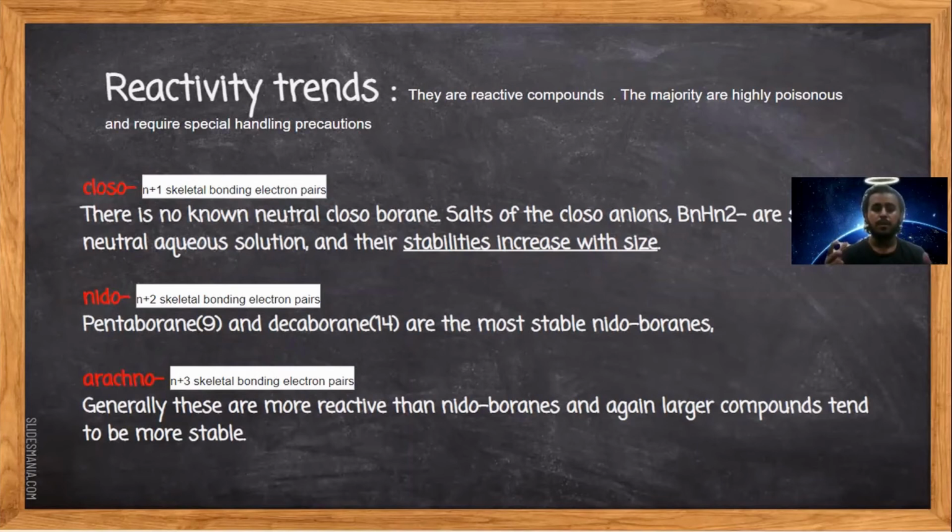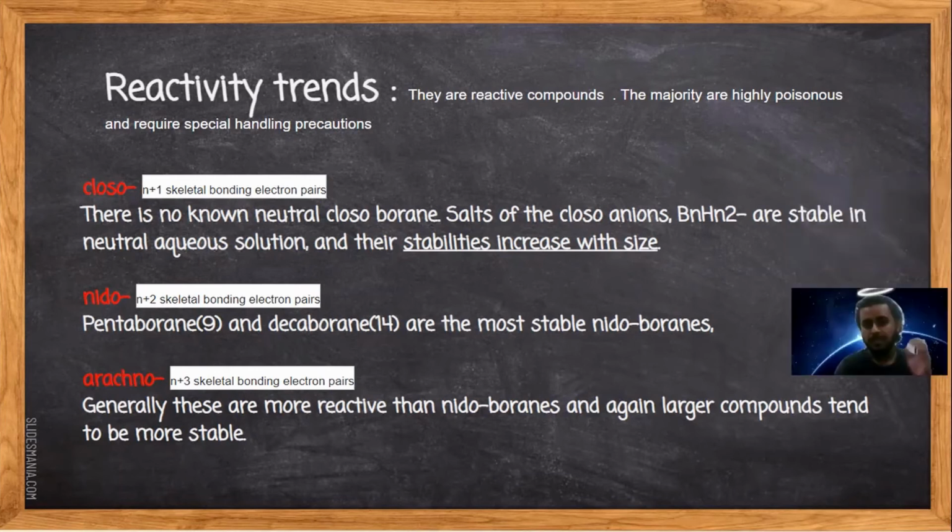So the first one, they are different with each other because of the skeleton bonding of the electron pair. The skeleton bonding is N plus 1 and N plus 2 and N plus 3 for the three types of the boranes. So the first one, which is the closo, there is no known neutral structure or neutral compound of closo-borane, but the salt of the closo ions are stable in neutral aqueous solution, and their stability can be increased if the size is increased.